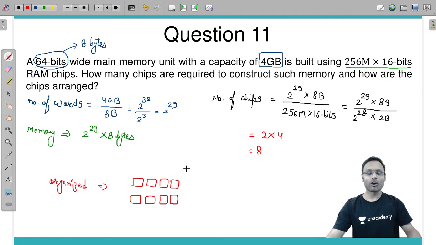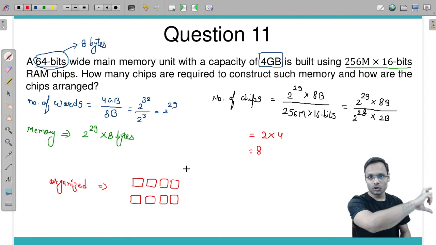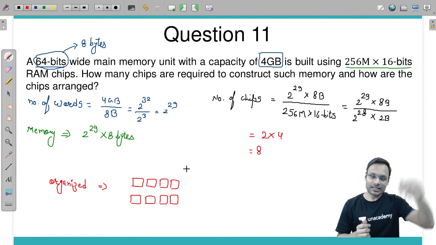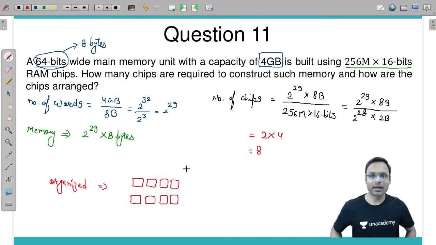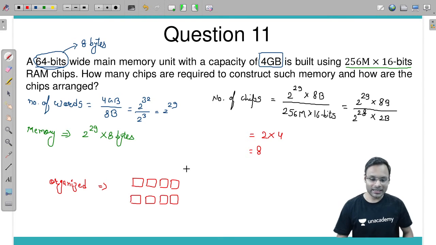So this will be the organization of chips, 2 cross 4. In one horizontal arrangement you will have 4 chips, and in the vertical manner 2 horizontal arrangements will be there. Clear? Total 8 chips, and you will have such an arrangement.